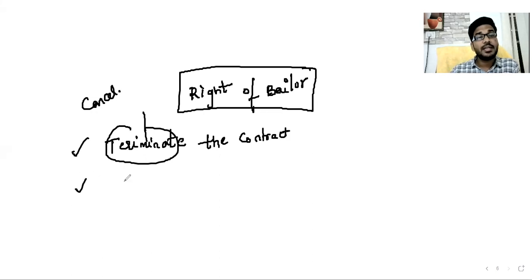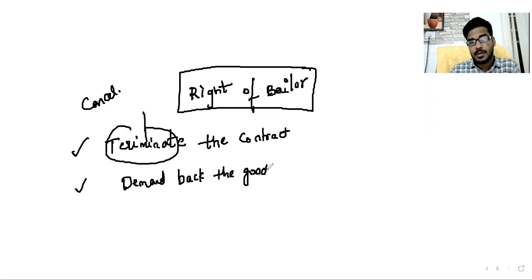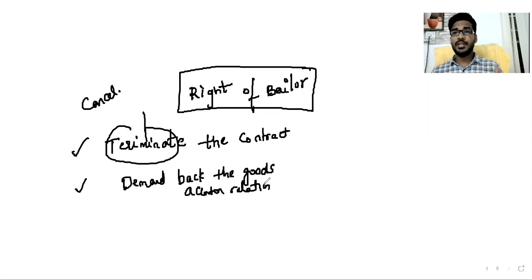Also, what is the right? Demand back the goods, and also demand back the accretion related to goods. He has a right. Whatever goods are delivered to you, I have a right to take back the goods. Yes, I have a right to demand back the goods, and the accretion related to the goods. And I have a right to sue the bailee also.